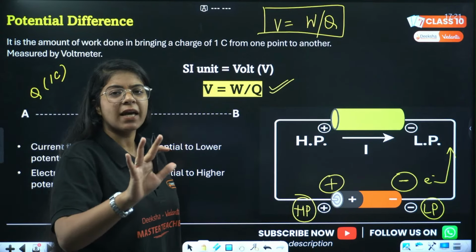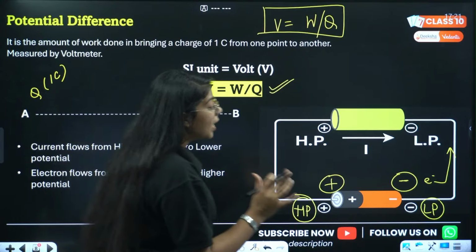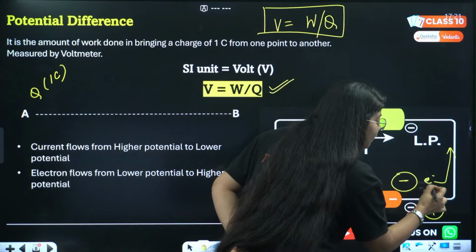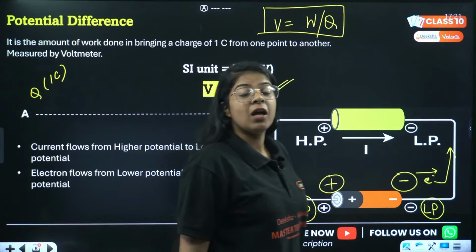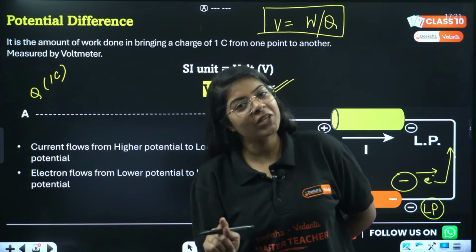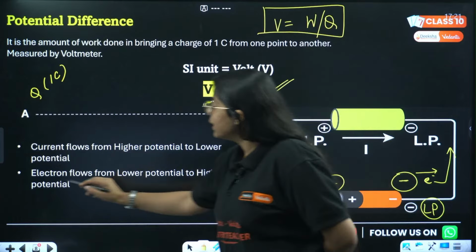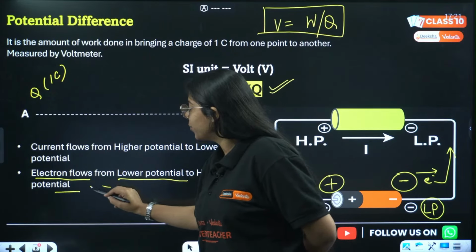This much is understood, negative is low potential, positive is high potential. Done. Now if electron is going away from the negative part, then electron is going away from lower potential and going towards higher potential. Done. So electron flows from lower potential to higher potential.